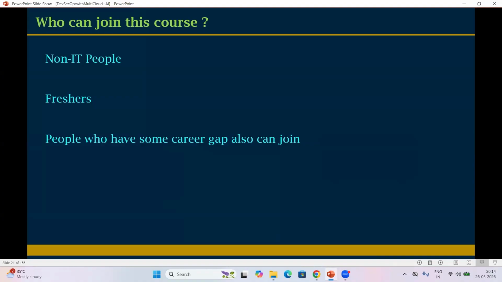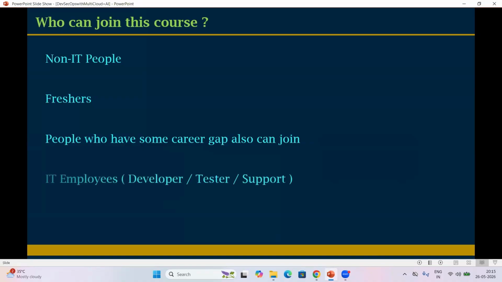In the classes, we have special classes for resume preparation and interview preparation. In those classes I cover all this. How can we crack the interview? How can we present our skill sets, whatever we learn? How can we cope up? So this will be covered, and tips and tricks also will be covered.